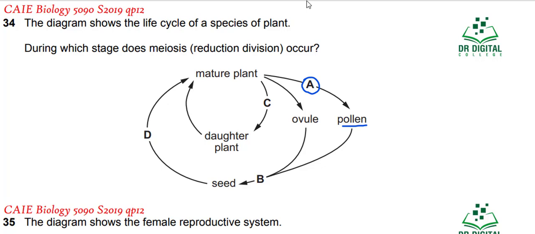During the daughter plant, during asexual reproduction, C is the mitosis, and B is the fertilization, where male and female gametes are fusing with each other, and the seed will develop into the mature plant by the mitosis process. So this is also not the reduction division. So the answer for question 34 is A.